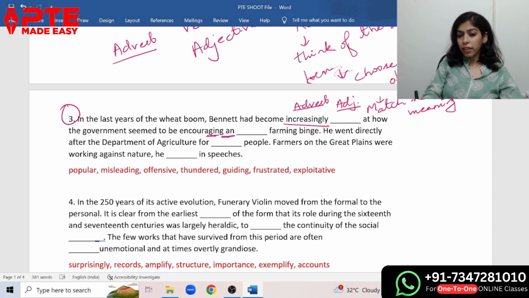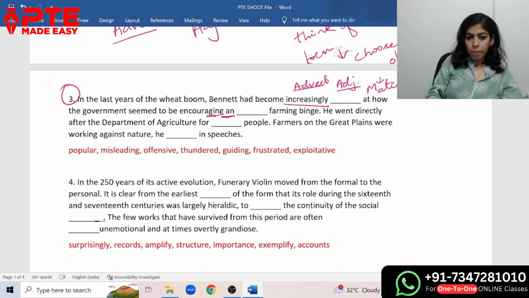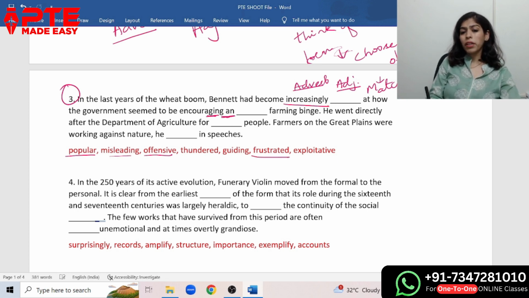Okay, so let us find the suitable adjective for increasingly. Increasingly popular, increasingly offensive, increasingly misleading, increasingly thundered, increasingly frustrated. Okay, so increasingly frustrated can definitely come here.